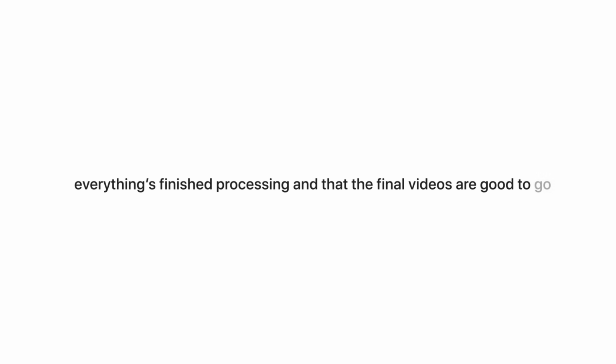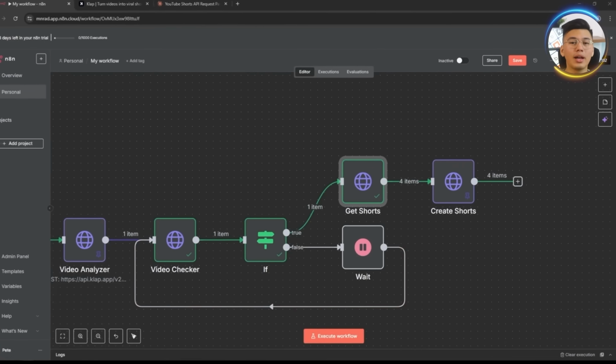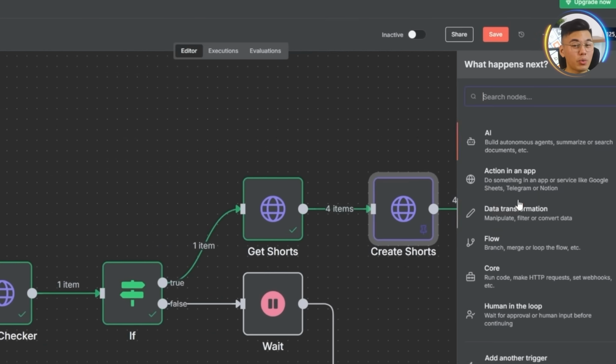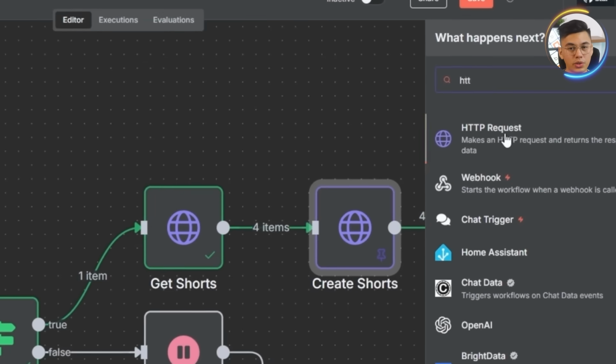We made it pretty far. Our shorts are generated, but we don't want to assume they're ready just yet. Before we do anything else, we need to build a quick status checker to confirm that everything's finished processing and that the final videos are good to go. To get that going, I'll drop in another HTTP request node and label it Prepare Shorts.